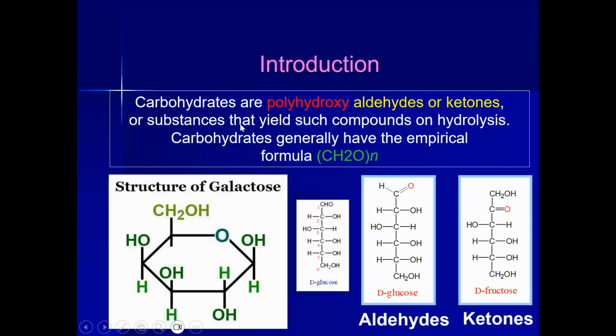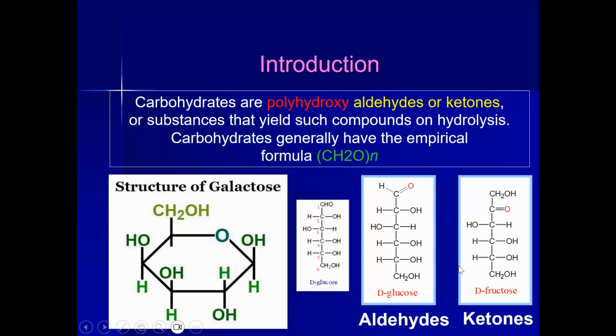So here we are having different examples of carbohydrate, how they are looking like. I'm having a structure of D-galactose, and we are having the structure of D-glucose. And D-glucose is a very simple carbohydrate. If I'm talking about D-glucose, it is having multiple hydroxyl groups, and it is an aldehyde. And we are having another type, that is D-fructose. It is having a ketone group.